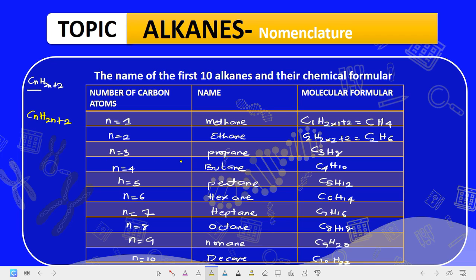Now notice a general structural pattern between the members of the alkanes, in such a way that the second differs from the first by something.